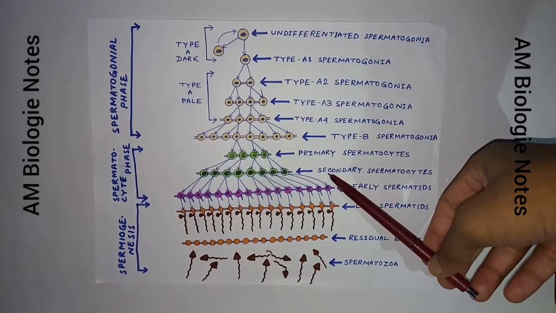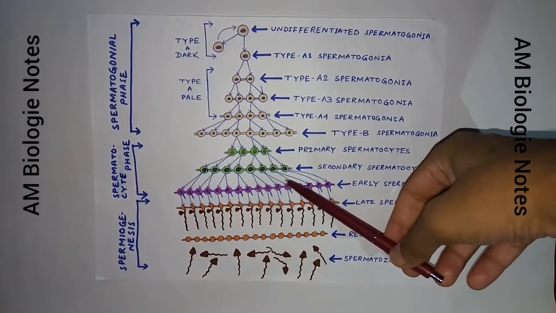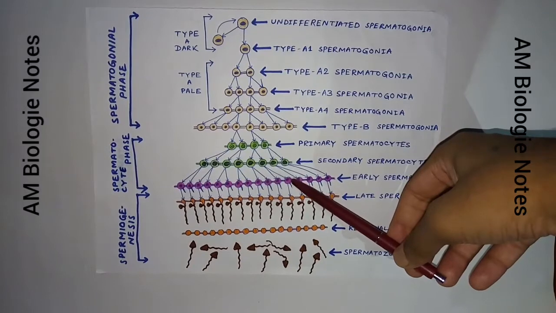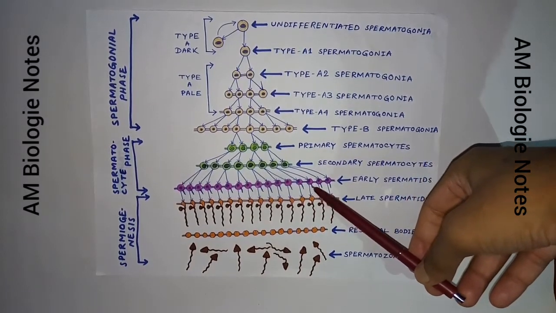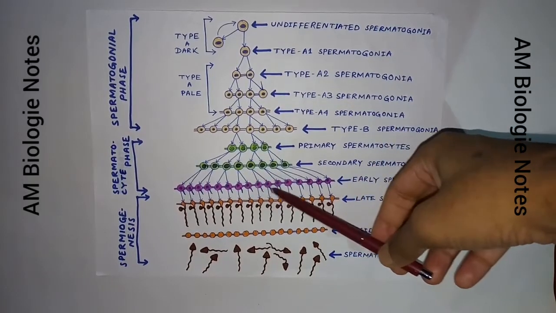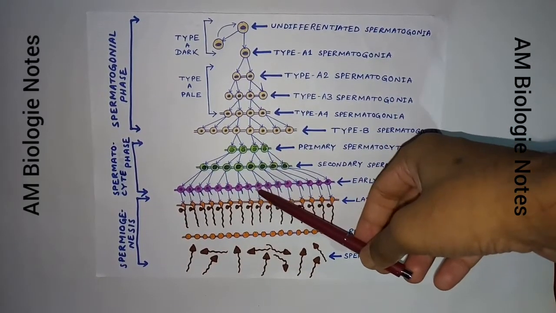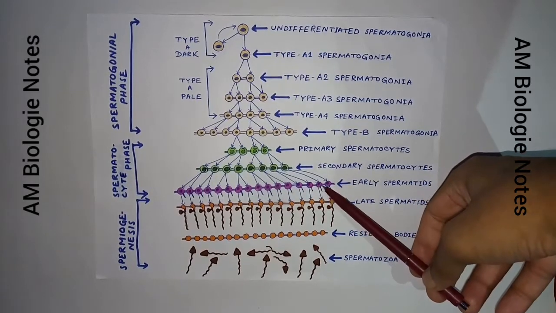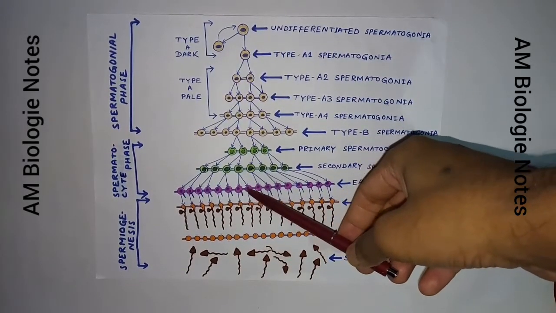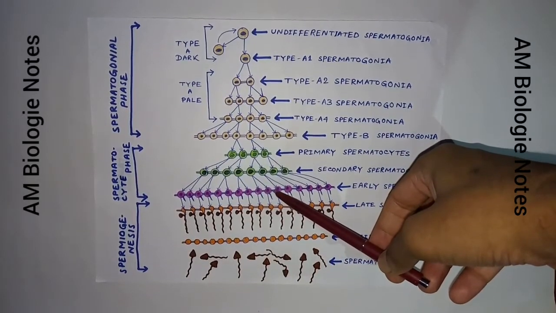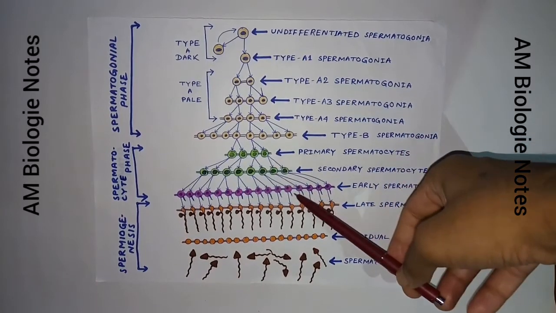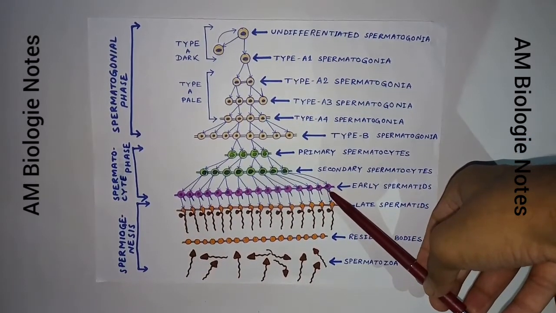Each secondary spermatocyte immediately undergoes the second meiotic division, which is actually like a mitotic division, and produces 2 spermatids. Because no DNA replication precedes meiosis 2, after this division, each spermatid has the haploid number of chromosomes, each containing a single chromatid. Thus, from each primary spermatocyte, 4 haploid spermatids are produced.